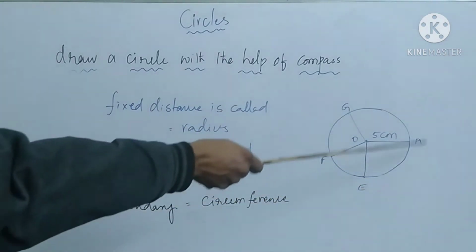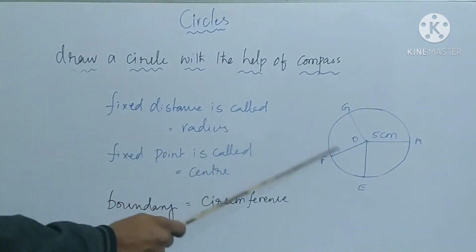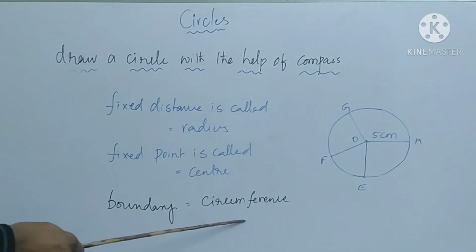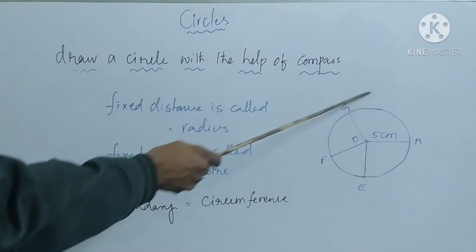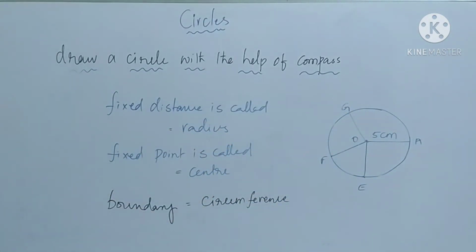The length of the boundary is called the circumference of the circle.